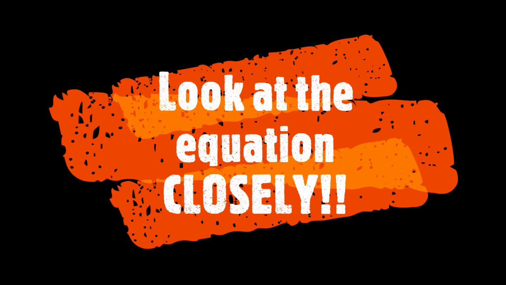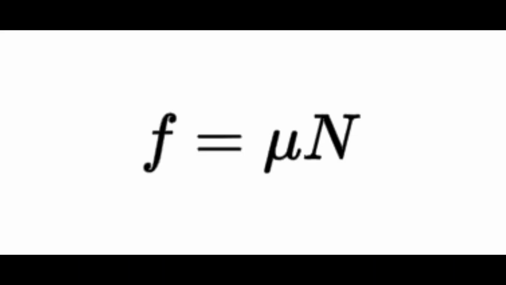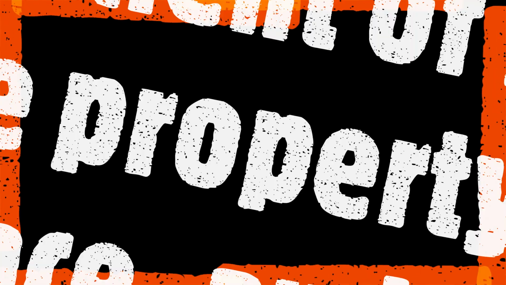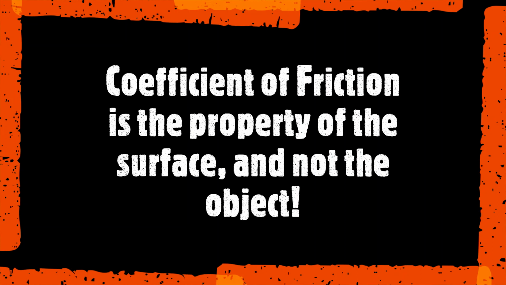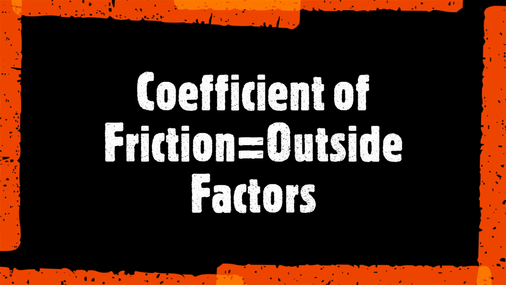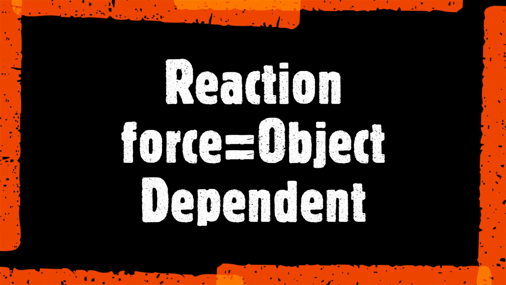Now look at this equation closely. F = μN. The coefficient of friction is not the property of the object. It is the property of the surface on which the object is moving. We can consider it to be an outside factor. But the reaction force, N, is indeed the property of the object. As in the previous diagrams, we saw that it was dependent on the mass of the object.